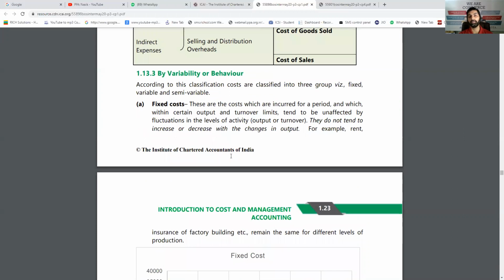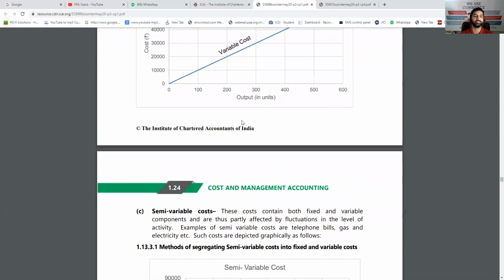Then the third part, depending on variability or behavior, is basically two, total three. Fixed cost, which is fixed in total, and per unit it comes down when the production increases. Variable cost per unit is always constant. When the production increases, in total it increases proportionately. If the production reduces, proportionately variable cost also reduces. And semi variable cost is like this: total semi variable cost, to some extent it is constant, then it goes up, again constant, and goes up. So these are three types on the basis of variability or behavior of cost.